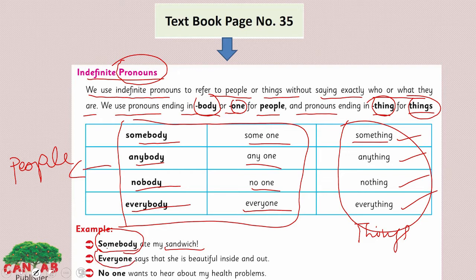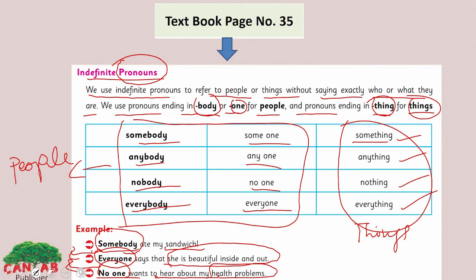Look at the second one. Everyone says that she is beautiful inside and out. This person doesn't know exactly who says it, but she heard that everyone says she is beautiful inside. Here, it is referring to a group of people. Now look at the third one. No one wants to hear about health problems. Here, no one is also referring to a group of people. The names are not specific. The people she or he doesn't know, and she is only saying that no one wants to hear about my health problems.